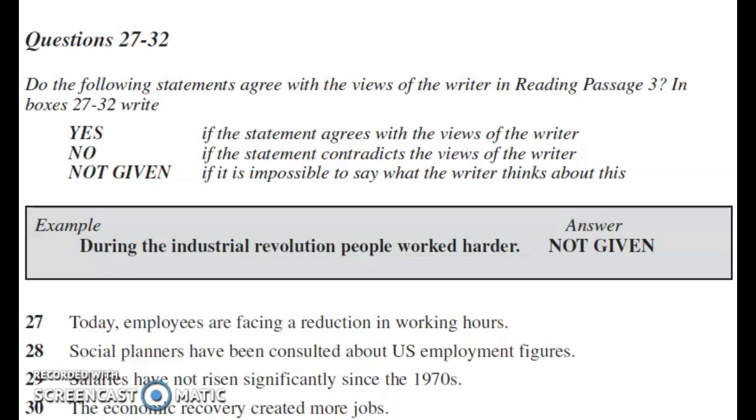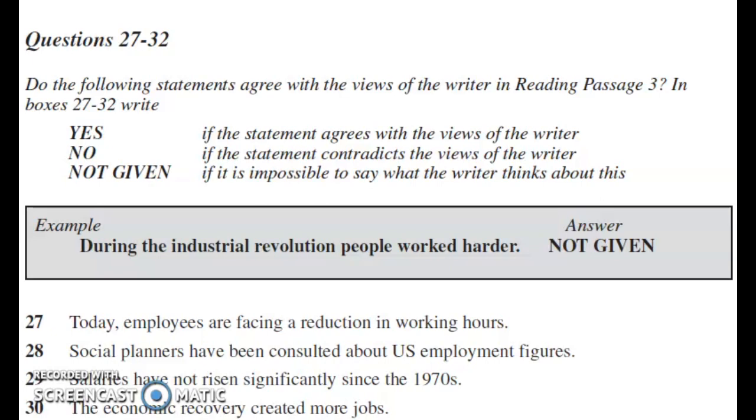Otherwise, to say no, you have to prove it. On the other hand, if no sufficient proof is present in the reading passage to state a statement either yes or no, you can say it is not given. So let's start with the discussion.